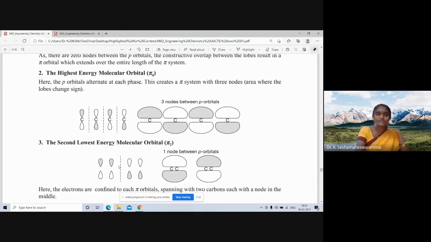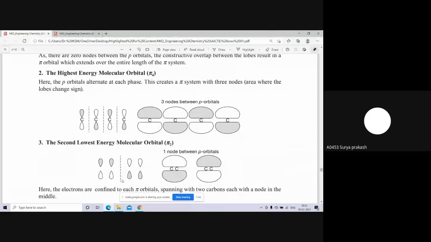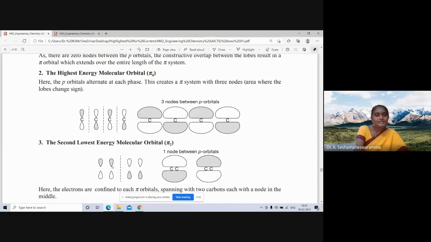Are you observing? Hello? Are you observing the node? Yes, ma'am. Here, one phase transition occurs. That's why this is the one node.